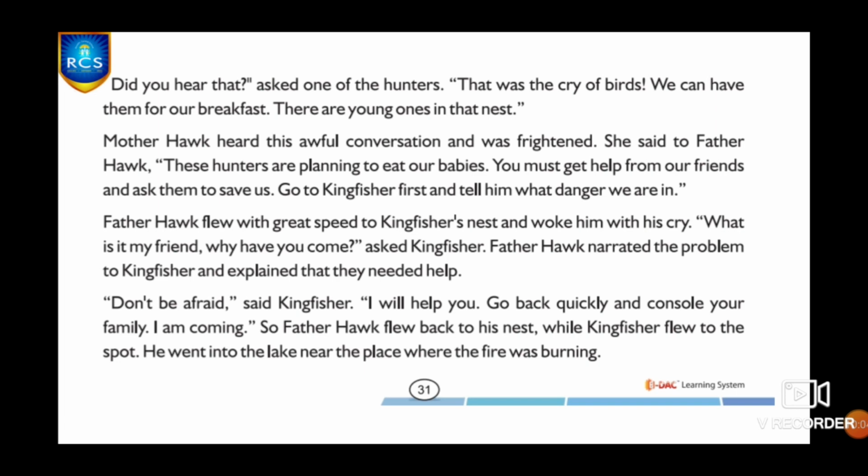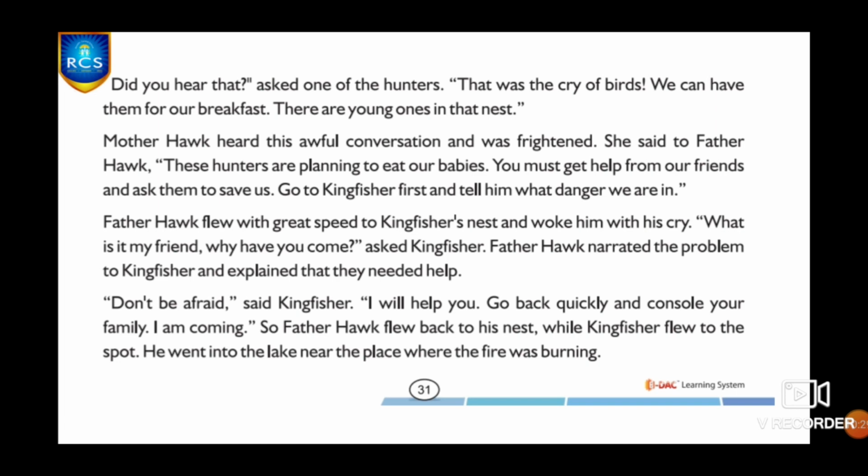After hearing the cry of birds, that is hawks in the nest, the hunters came to know about the birds living on the tree. And one of the hunters spoke. "Did you hear that? That was the cry of birds. We can have them for our breakfast. There are young ones too in that nest."